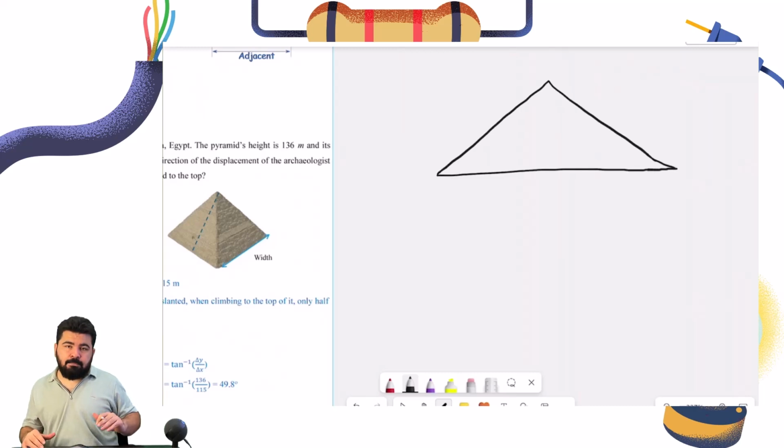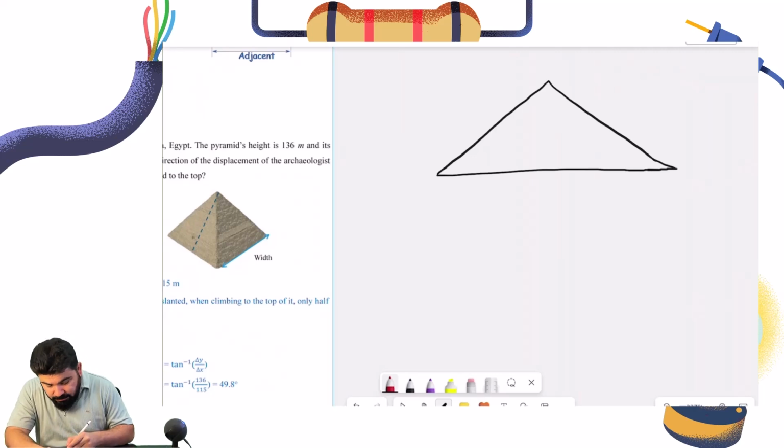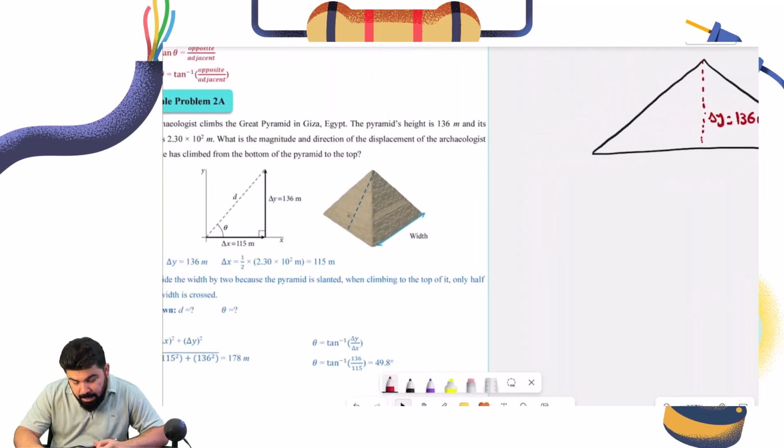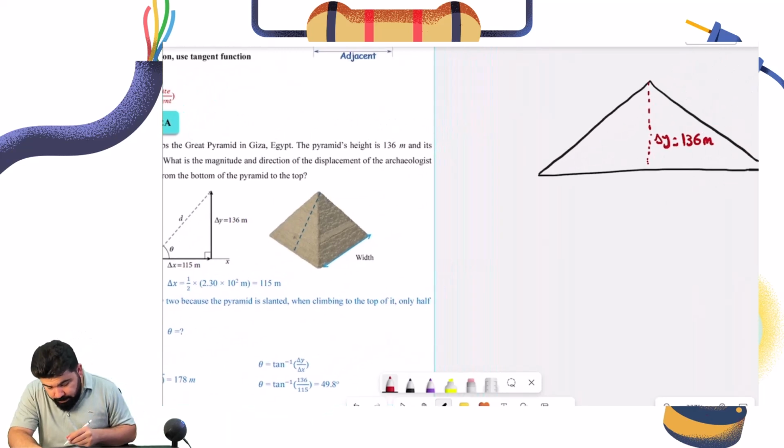Okay, let's say this is the pyramid. We know that the height of this pyramid is equal to what? It is equal to 136. I can also say delta y. So delta y is equal to 136 meters.